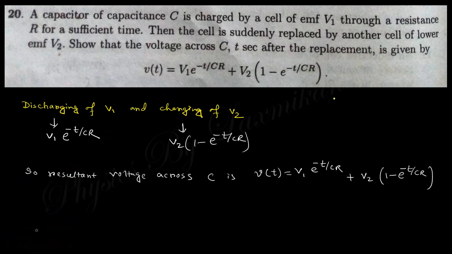That means this is a capacitor, at the very first connected with voltage V1, and then it is disconnected, that means shorted, and then it is connected with voltage V2 like that. So this is a discharge effect and this is a charging effect. So add these two voltage effects, and you can easily find this expression.